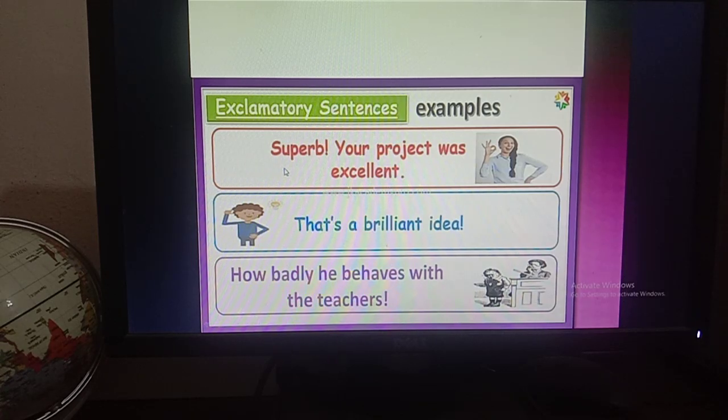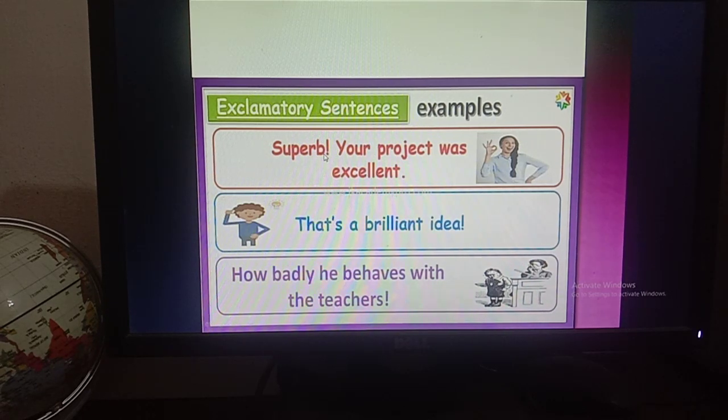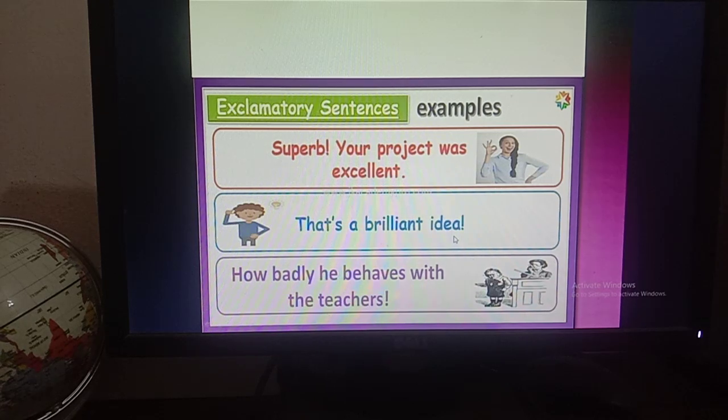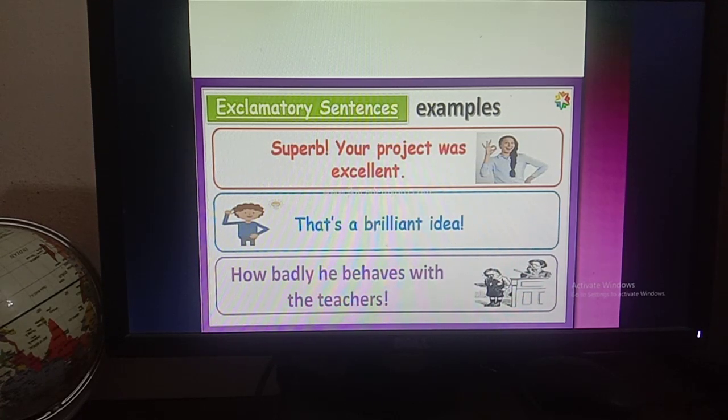Examples: Superb, your project was excellent! So boys, by "superb" you have come to know that this sentence is showing strong emotion, that means emotion of joy. Then, that's a brilliant idea! So there is another expression of joy, because this brilliant idea shows the strong emotion of joy.